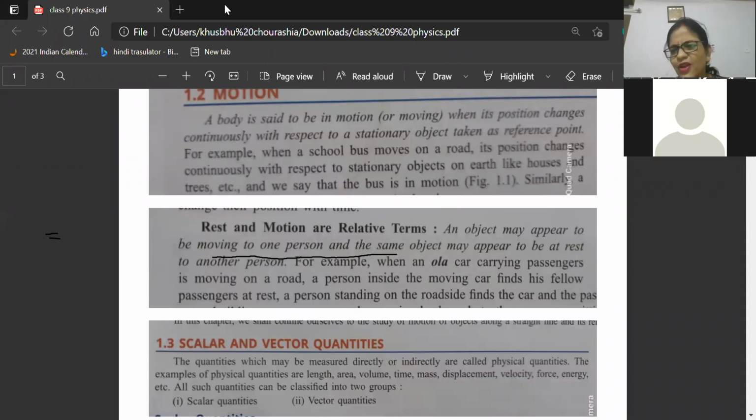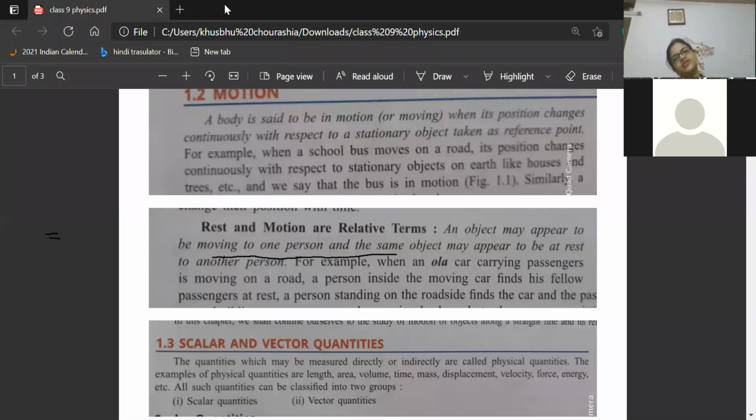Today, what your work will be, teach your parents, tell your parents that today I learned what is rest and what is motion. Keep a thing on a table and teach your parents that this is exactly rest and this is exactly motion. Understood? So have this level of confidence. Teach your younger brother and sister that this is exactly rest, this is exactly motion. And take some more examples and think, and next class you tell, ma'am, this can also be possible for rest and this can also be possible for motion.